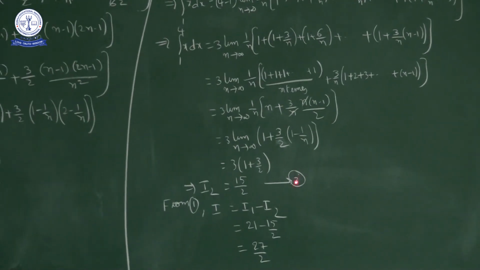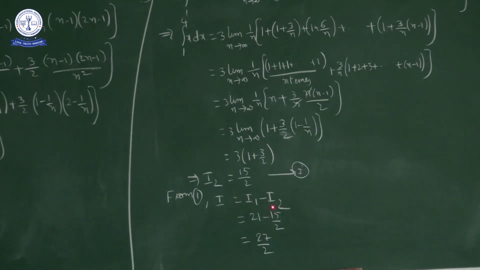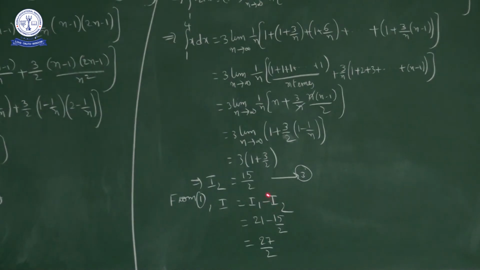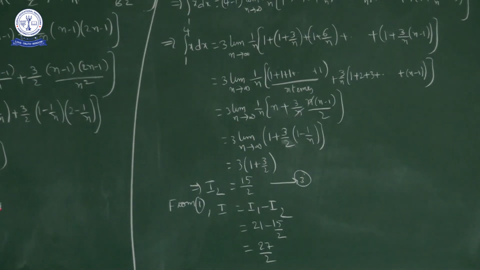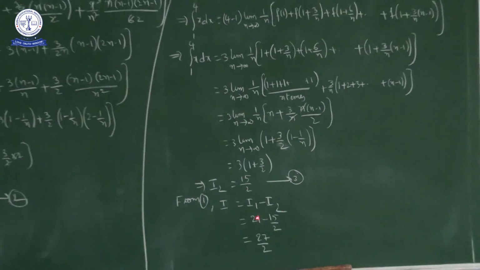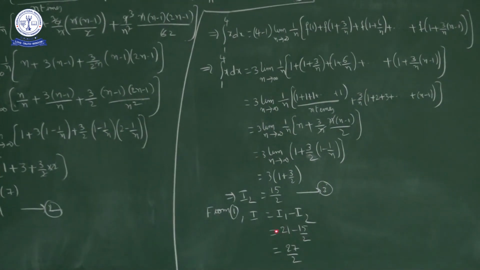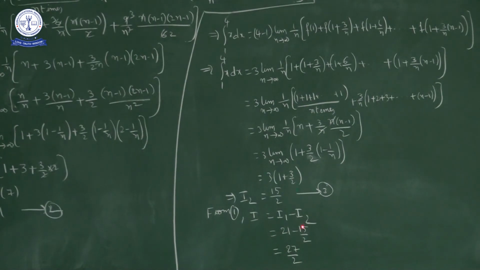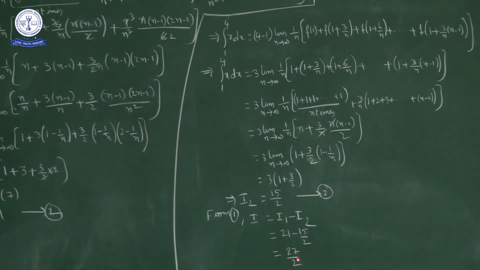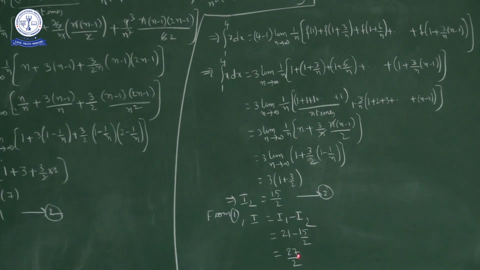So from 1 what we have? I is equal to I1 minus I2, no? Okay. So what is I1 value? I1 value is 21. I2 value is 15 by 2. So 21 minus 15 by 2. If you take LCM 2. Okay. So 42 minus 15, 42 minus 15 is 27. So 27 by 2 is the final answer.